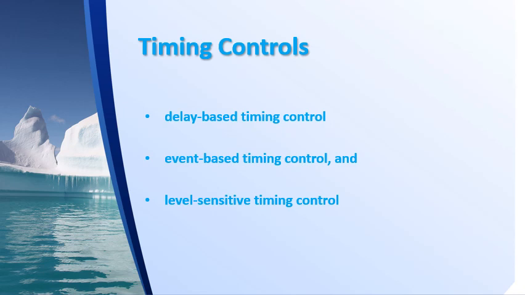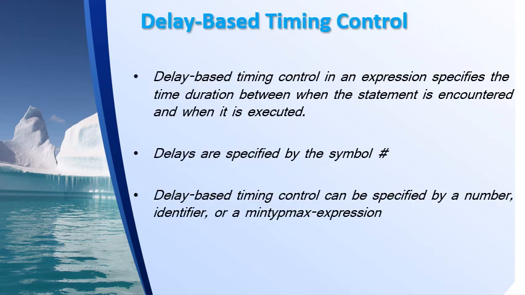There are various categories of timing control statements, namely delay-based timing control, event-based timing control, and level-sensitive timing control. First category is delay-based timing control. Without knowing that it is delay-based timing control, we have already used it in many places. That is, while writing the test bench for the lab programs, while applying the stimulus in the test bench, we have specified a delay for every combination of inputs that we are applying to our circuit.